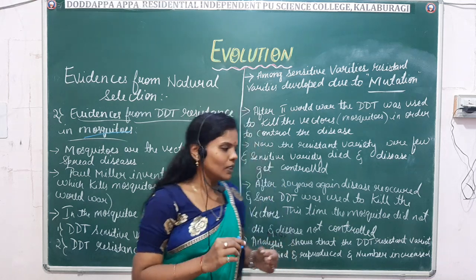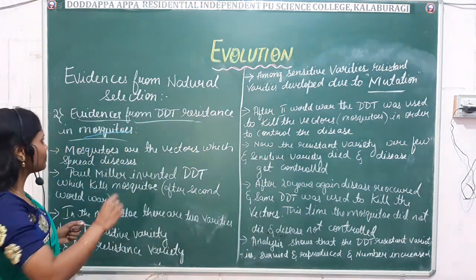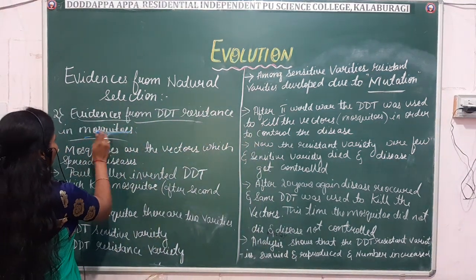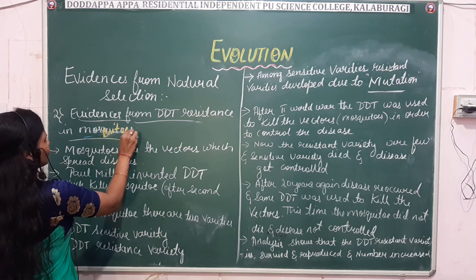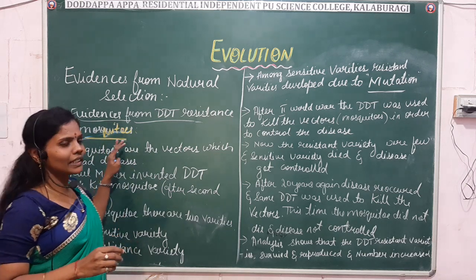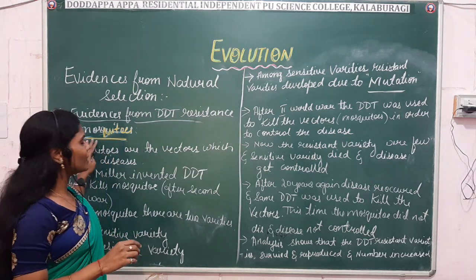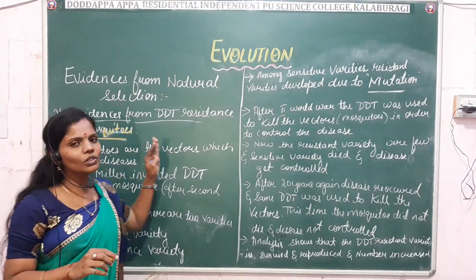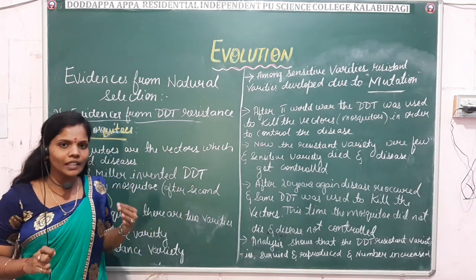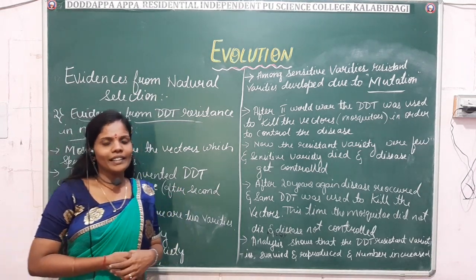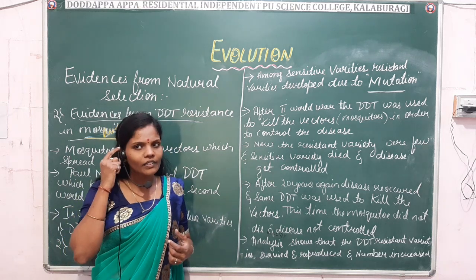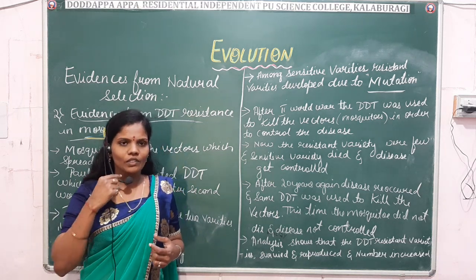So now we are dealing with the evidences from DDT resistance in mosquitoes, right? Mosquitoes are the vectors which cause diseases. Again here we have two types of varieties, the sensitive variety and the resistant variety.